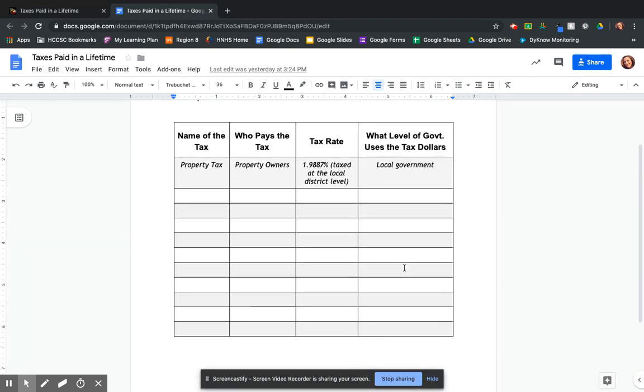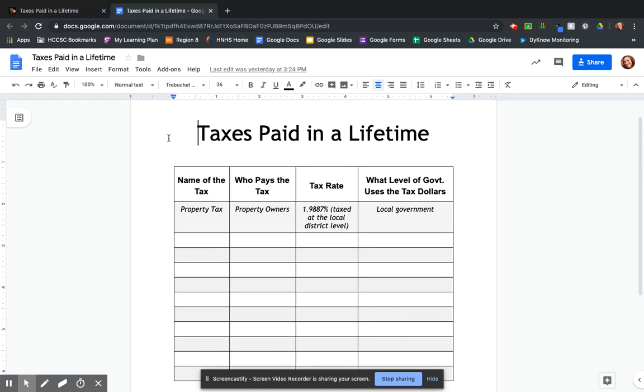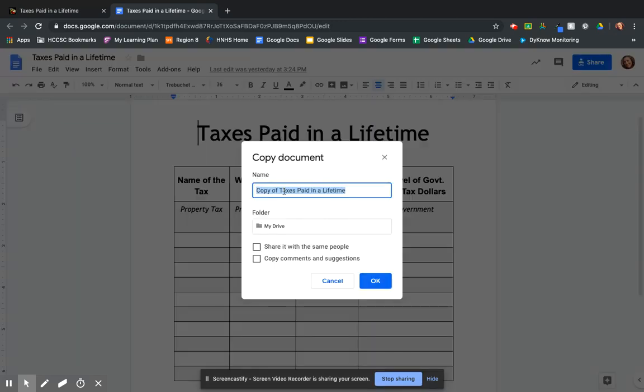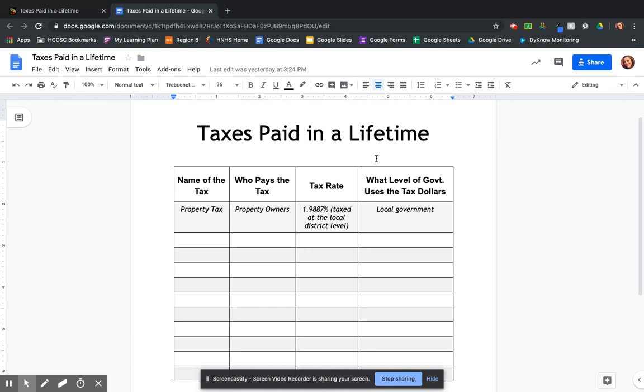You should not be able to edit this as is, so you need to go up to File, make a copy, and then you can call it whatever you want, and it saves it into your Google Drive, and then you'll be able to edit this. Now, this assignment, you can work with a partner. Nope, I lied. This is an individual assignment. So you need to be working by yourself on this.